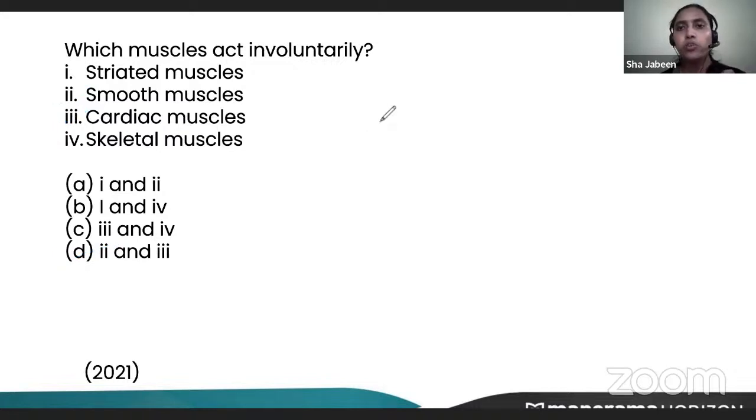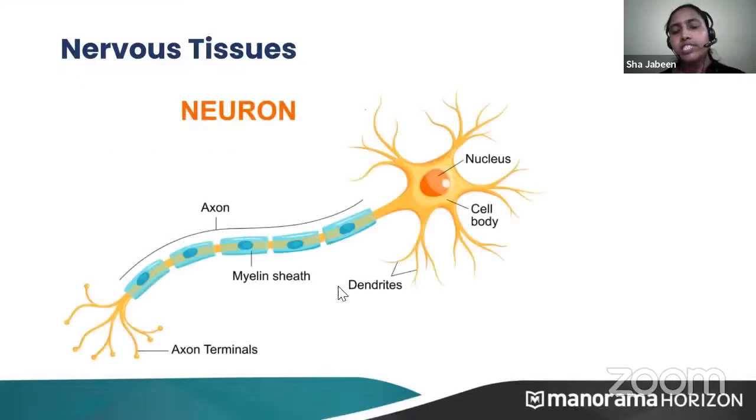Now let's move on to nervous tissues. Nervous tissues are very simple. They are made up of only one type of cell called a nerve cell, or you can term it as a neuron. They are very simple tissues because they are made up of only one type.